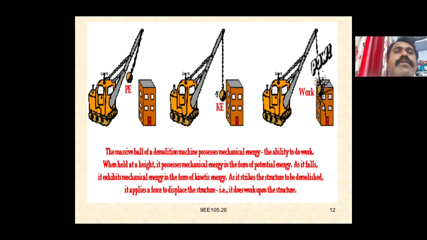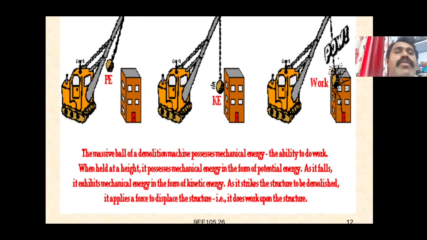So again it is nothing but a crane which can lift the body through a height of h meters. We can see a massive ball of a demolition machine possesses mechanical energy, the ability to do work. When held at a height, it possesses mechanical energy in the form of potential energy. As it falls, it exhibits mechanical energy in the form of kinetic energy. As it strikes the structure to be demolished, it applies a force to displace the structure. It does work upon the structure.